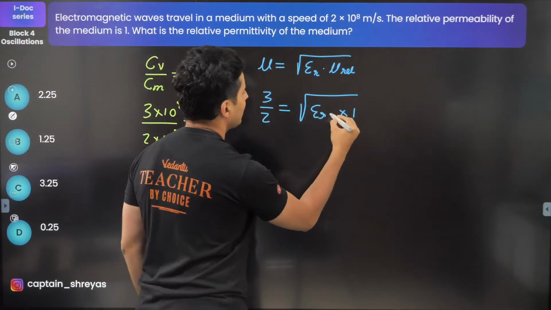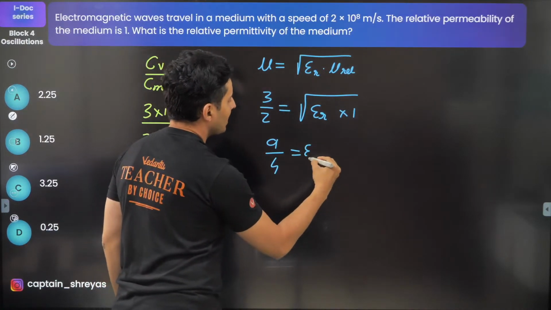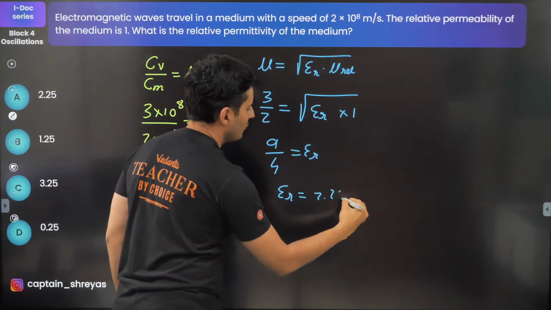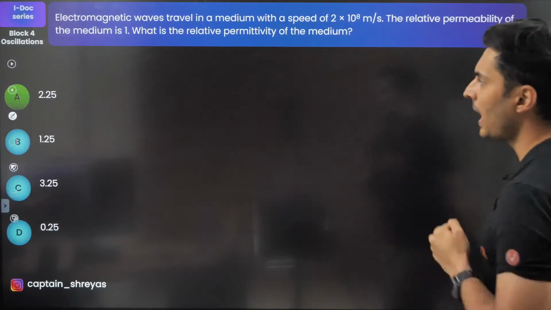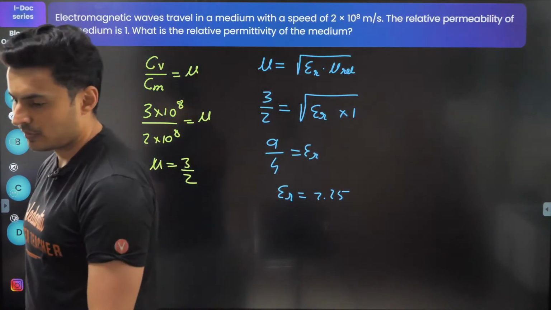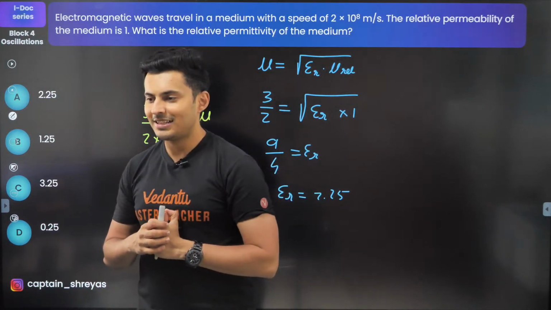Permittivity is asked, so I obviously am going to square it. So 9 by 4 is ER, so ER will be 9 by 4, which is 2.25. That's the answer. Just check this out. I think it is option A. Perfecto. Thank you, Mohammed. Hyderabad wala. Wow, what a nice surname.